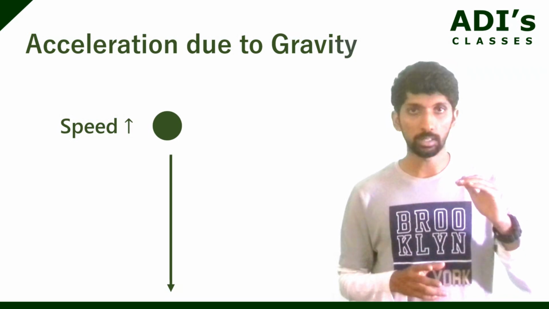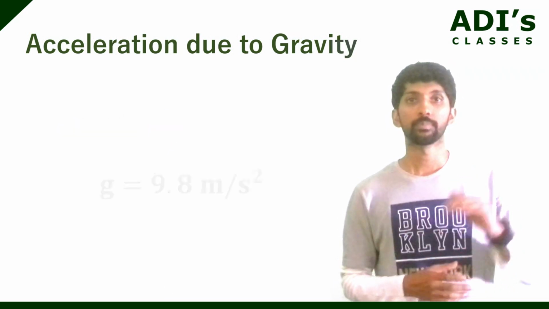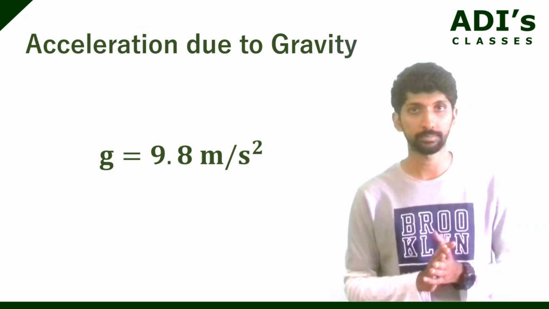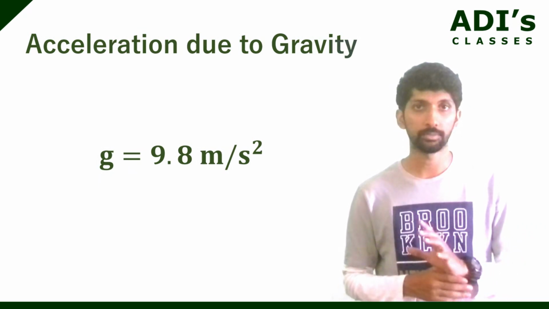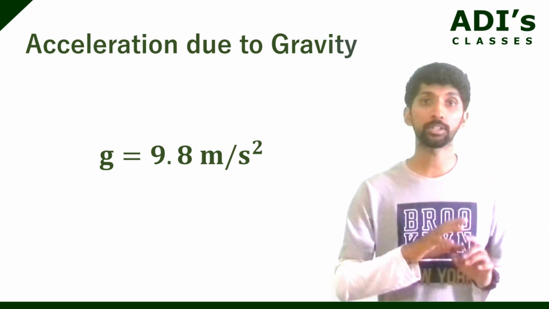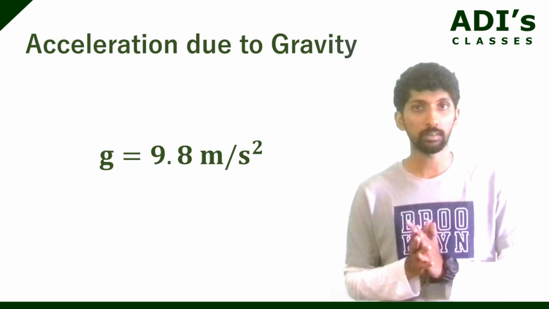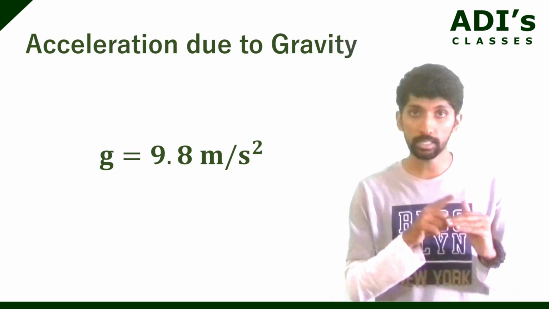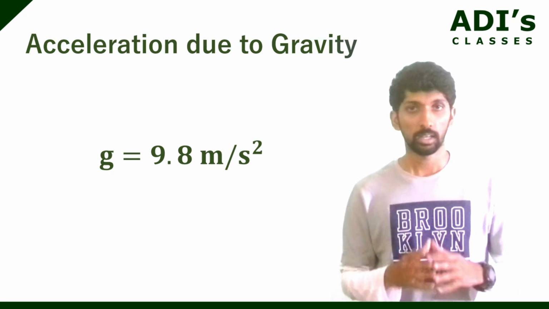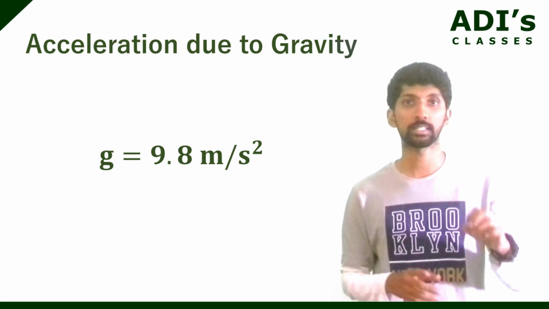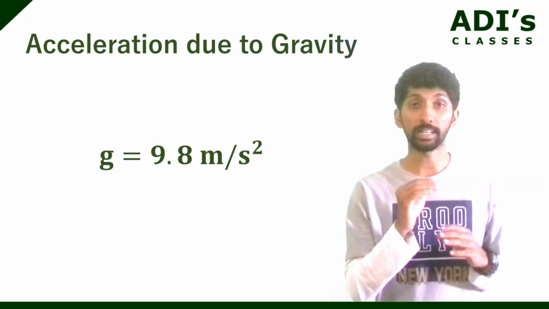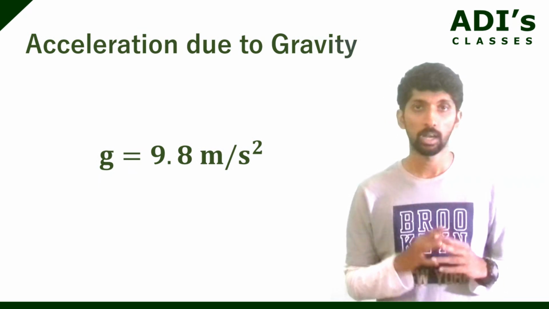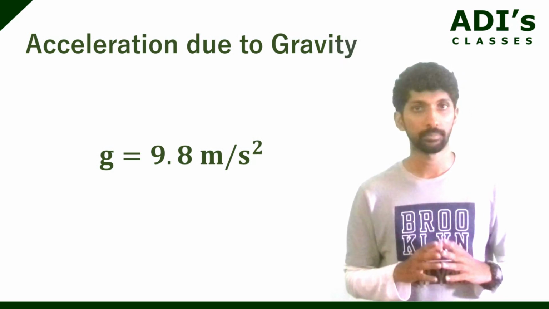Alright. Now, the acceleration due to gravity has a value. This is 9.8 meter per second square. Now, one thing: acceleration due to gravity reaches a constant, that is 9.8 meter per second square. Like if I leave an object, let's say from the top of a building, it takes a certain amount of time to reach that 9.8 meter per second square. After that, it's constant.